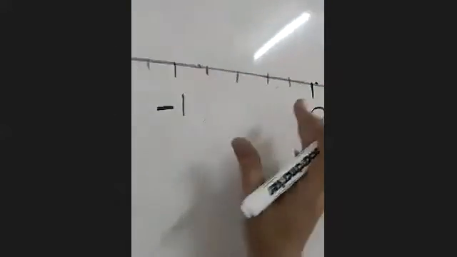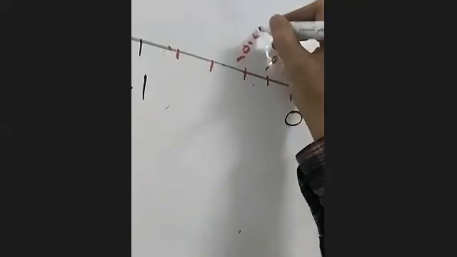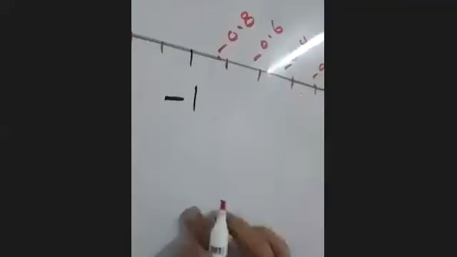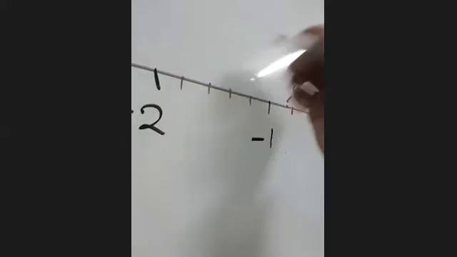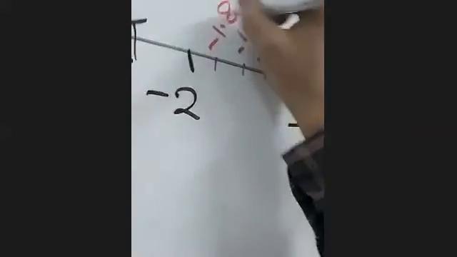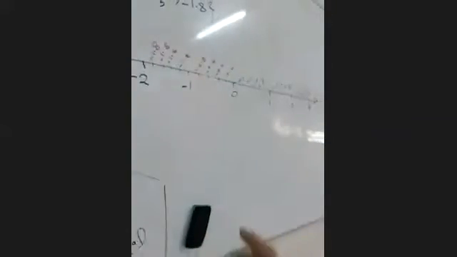And here we do the opposite in the negative: negative 0.2, negative 0.4, negative 0.6, negative 0.8, negative 1, negative 1.2, negative 1.4, negative 1.6, negative 1.8. I labeled the numbers, guys. In the book, they don't put these numbers, but I put them only to make it clear.